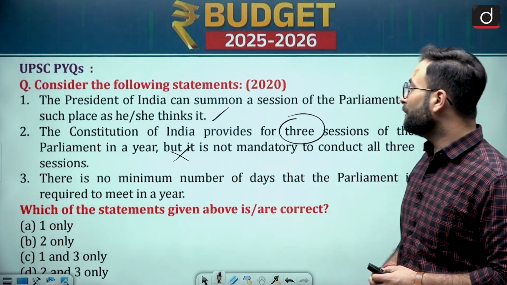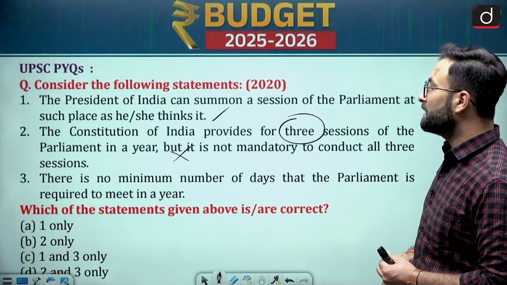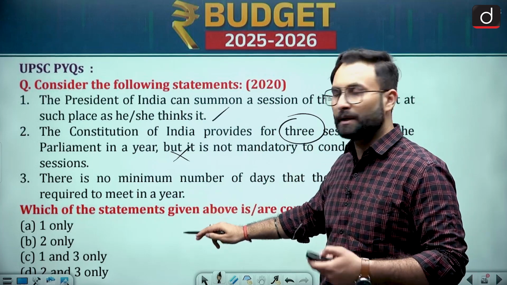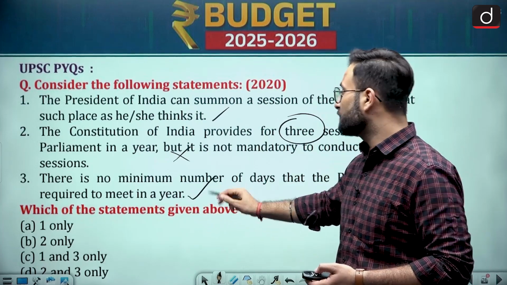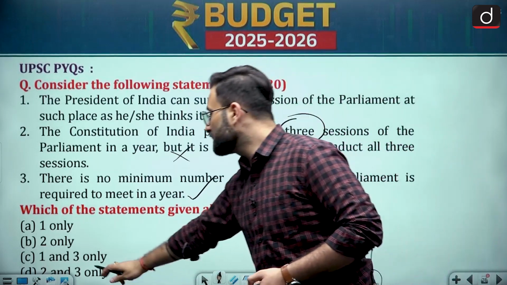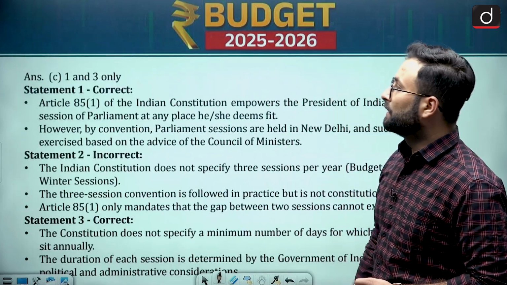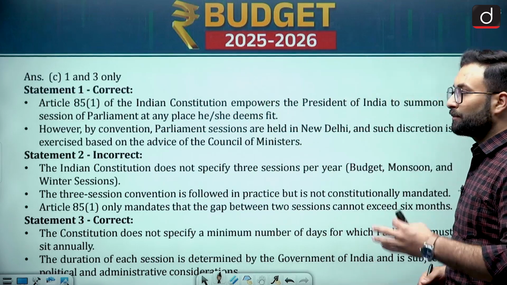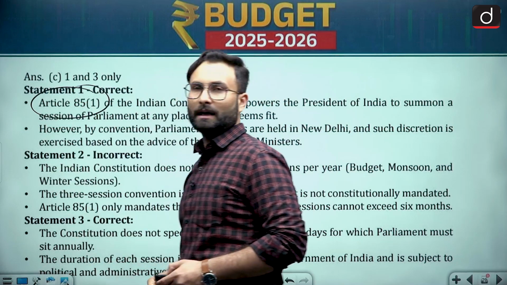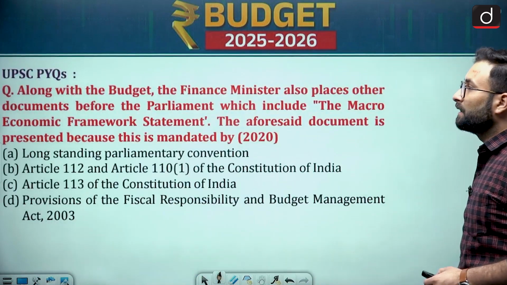There is no minimum number of days that Parliament is required to meet in a year. Now this is also right. There is no mention of a minimum number of days. Okay, so here you can say 1 and 3 is your right answer. Option C would be your right answer over here. Okay, so this is given over here. You can go through this. Mostly they will be talking about Article 85, wherein all these provisions are given. Okay, coming to the next one.